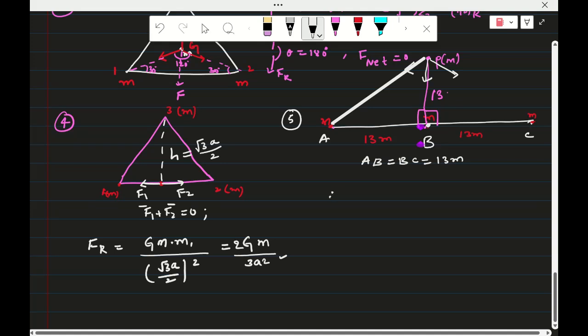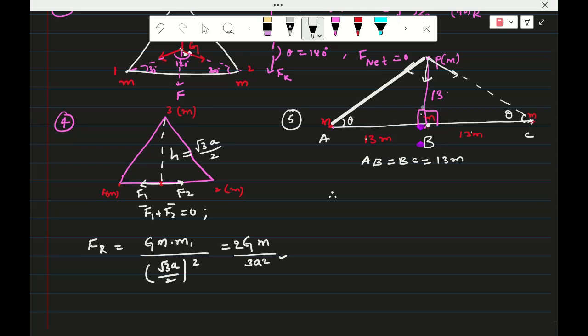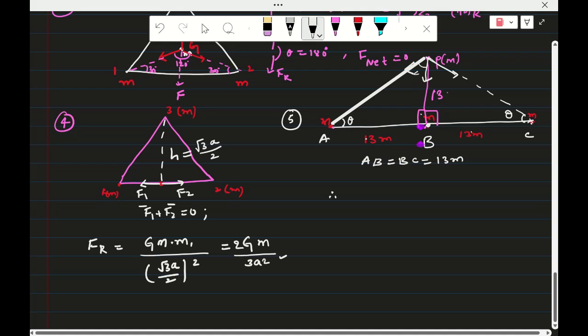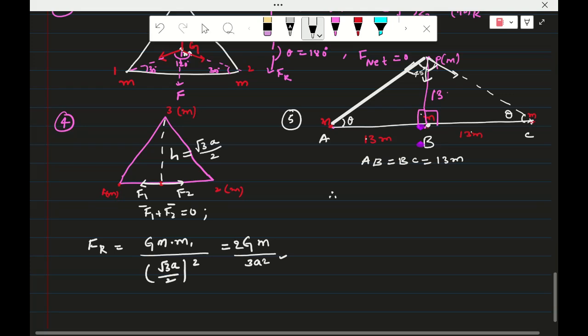So the angle between these two forces will become, now this is 90 and these two are equal angles, here and here, because the sides are equal, no? So this is also equal, the same theta, 13, 13. So the same theta will come, that is equal to 45 degrees, no doubt. That means the angle between these two forces is also 90.